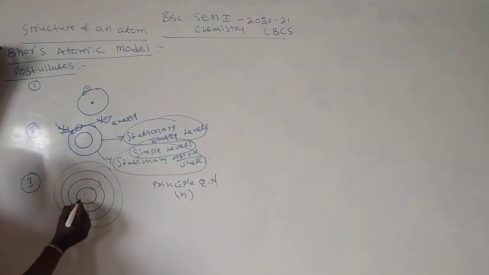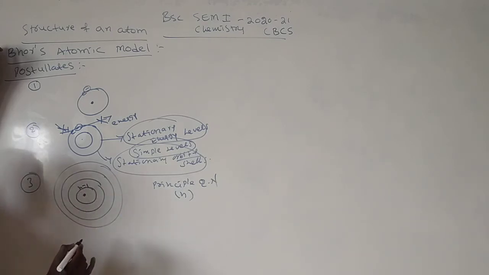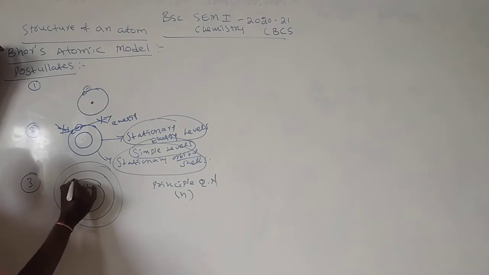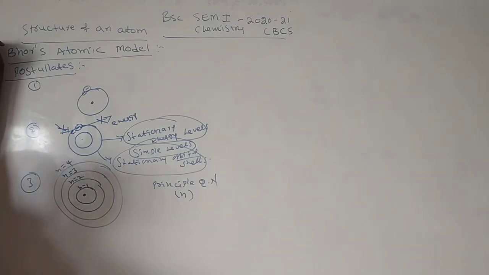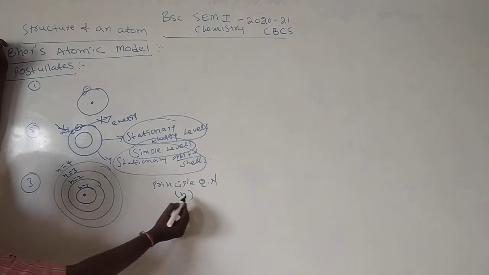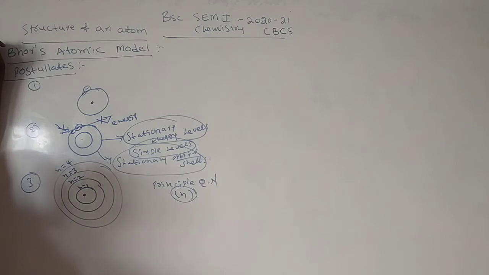The one which is near the nucleus is the first shell, n equal to 1, then 2, here 3, here 4. For the first shell, principal quantum number is 1. For the second shell, it is 2. For the third shell, it is 3. For the fourth shell, it is 4.